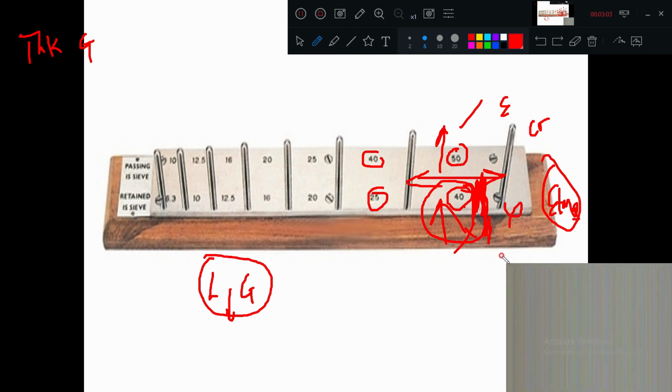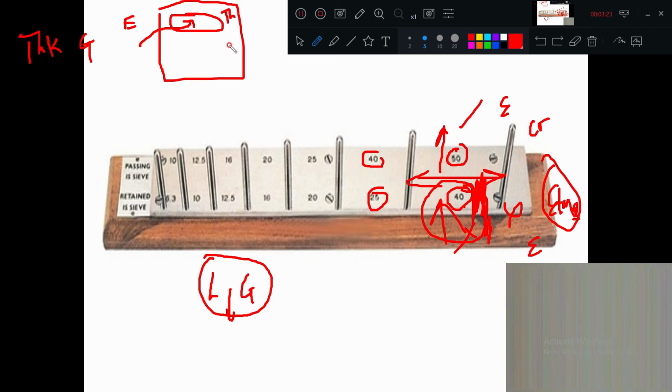But in the thickness gauge, the aggregates which pass through the slot are called flaky materials, because the thickness is less. Here, if the aggregates are not passing, then they are called lengthy or elongated material.